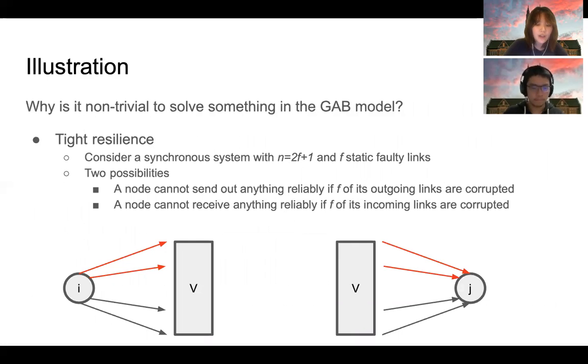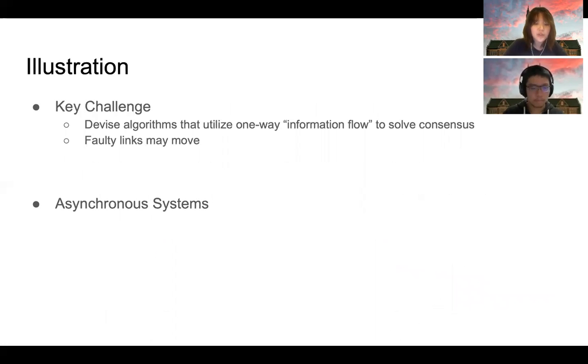Recall that the GAB model allows F global faulty links, and now consider a synchronous system with n equal to 2F plus 1 nodes and F static faulty links. It is possible that, first, a node cannot send out anything reliably if F of its outgoing links are corrupted, or second, a node cannot receive anything reliably if F of its incoming links are corrupted. One key challenge for us is to devise algorithms that utilize one-way information flow to solve consensus. This becomes even more challenging when faulty links may move.